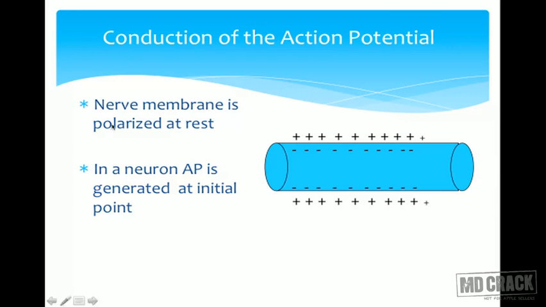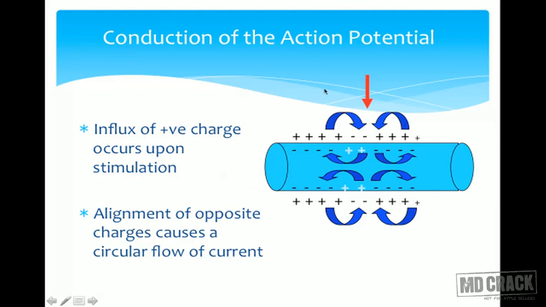If you look at this figure, what happens if the nerve membrane is polarized at rest? Suppose this is the nerve membrane which is polarized. Inside is negative, outside is positive. Now what will happen if the action potential is generated? Let's say we give an electrical stimulus at this point. That electrical stimulus will cause some positive ions to flow inside, and ultimately this is a situation just like depolarization, where inside has become positive, outside has become negative.